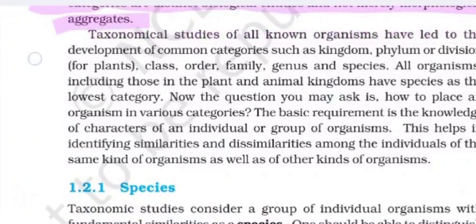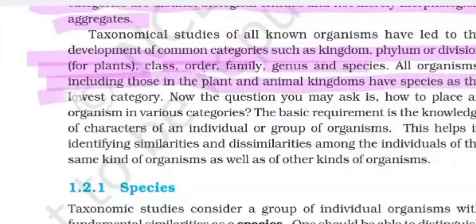Taxonomical studies of all known organisms have led to the development of common categories such as kingdom, phylum, division, class, order, family, genus, and species. All organisms, including those in the plant and animal kingdoms, have species as the lowest category. Species have more similar characters, yes, specific characters.